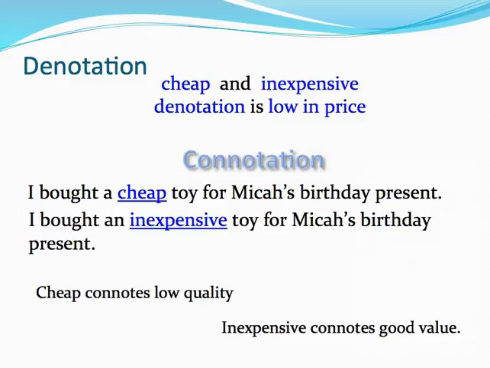The two words cheap and inexpensive have the same dictionary meaning, low in price. I bought a cheap toy for Micah's birthday present. I bought an inexpensive toy for Micah's birthday present. It is through our experience or cultural influences that we associate a connotative meaning for the words cheap and inexpensive. The word cheap connotes a feeling that the toy is made poorly or will not last. This is a negative connotation. The word inexpensive connotes the feeling that you paid less for a toy worth more money, so it has a positive connotation.